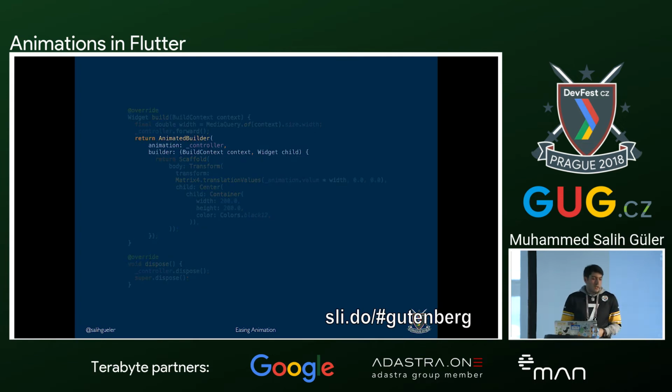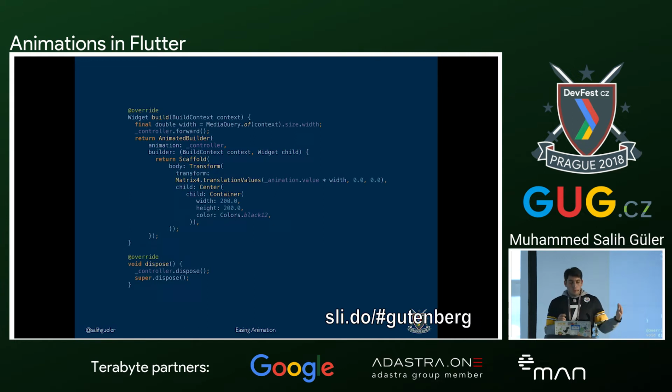For bounding this, first, in our widget method, the build method, we will be using something called animated builder. Animated builder is a special class that gets the information and the status of the animation automatically and renders the transition. But it doesn't know how to render the widget, and it doesn't know about the initial state of the controller. So we are given a controller and a builder method to create the animated builder. When we give the widget and when we give the controller, it will do the translation for transforming it to values.